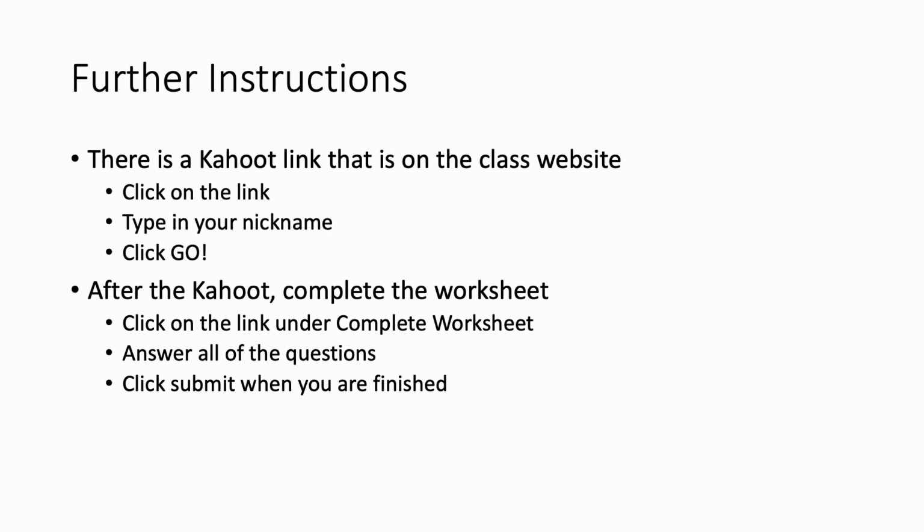Now I'm going to go over further instructions on what to do next. So in the Google Classroom, there's a Kahoot link. Once you get in there, click on the link. Then you'll type in your nickname and click Go. After you complete the Kahoot, there is a worksheet. In the Google Classroom, the link is under the Kahoot step. After you get in the worksheet, answer all the questions, then click Submit when you are finished.